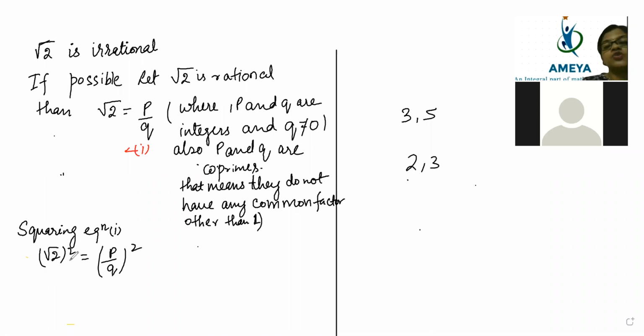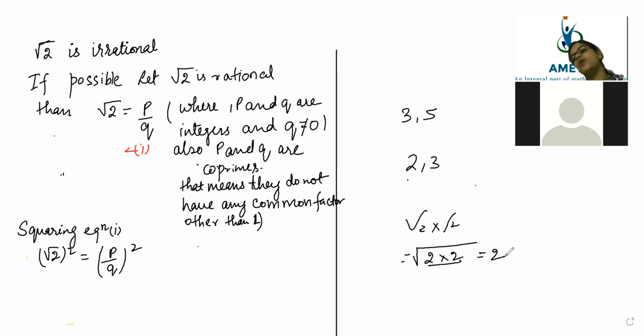Root 2 square is root 2 into root 2, which is root under 2 into 2, and that comes out as 2. So 2q square will be equal to p square.